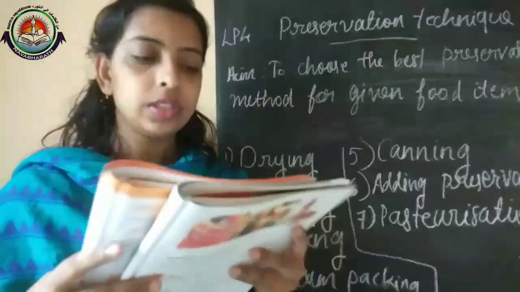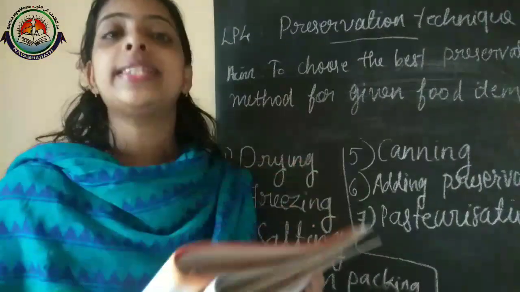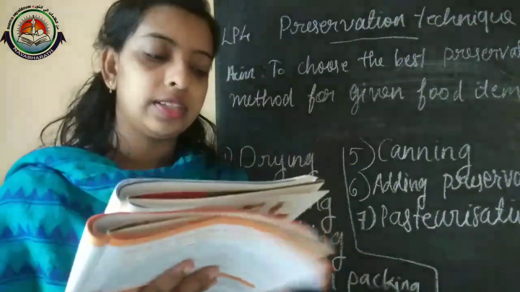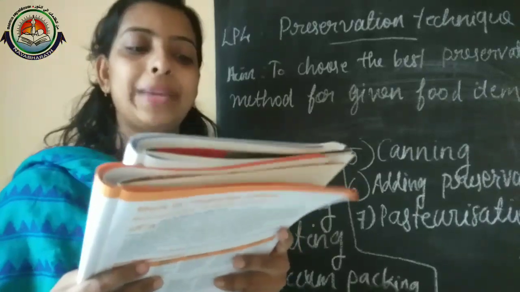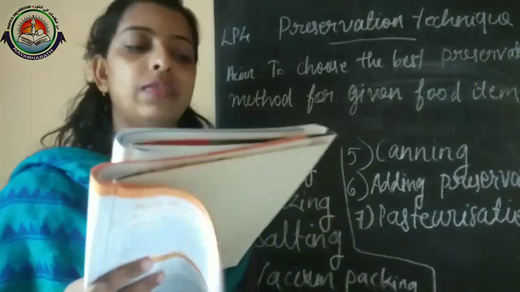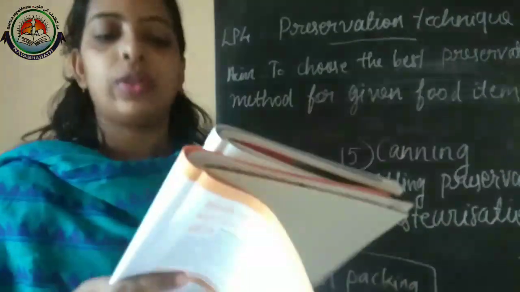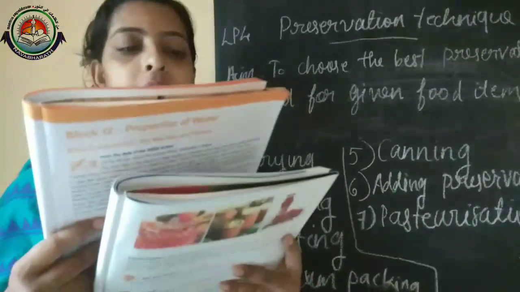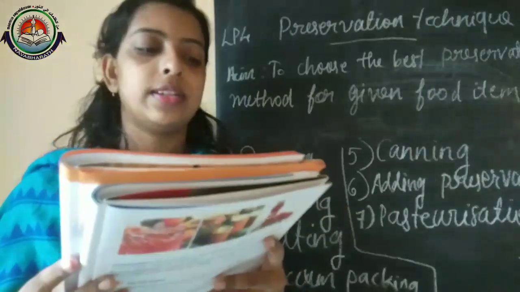Then next one is canning. For canning, as we already learned, examples are fruit juices, pickles, cheese. These we can use canning for. That's all about our first question and answer.